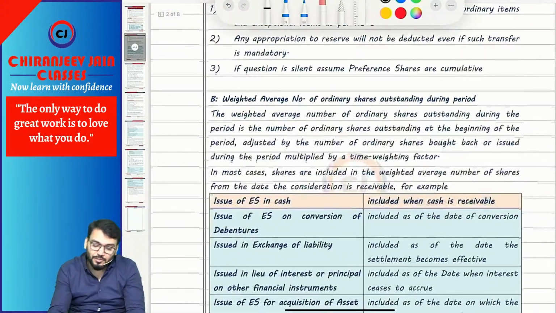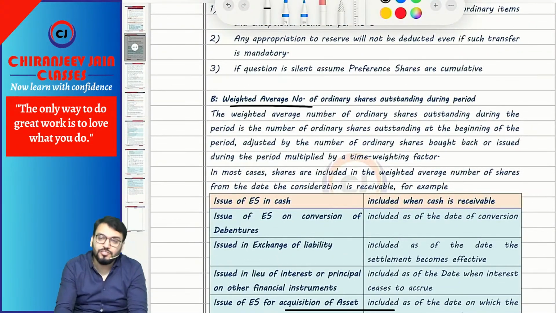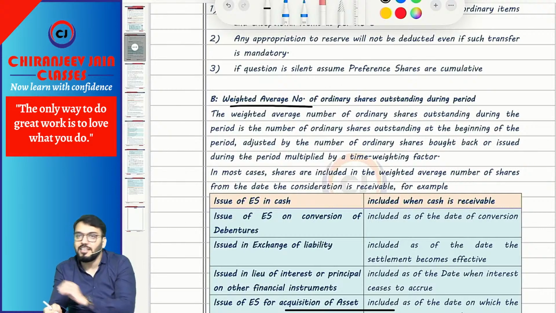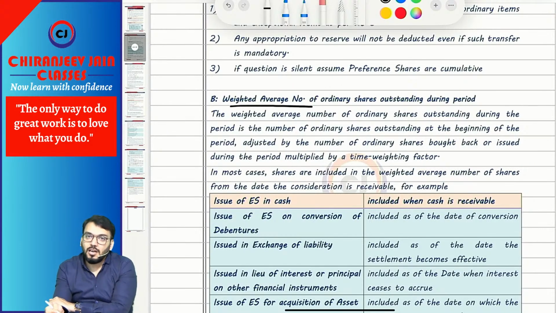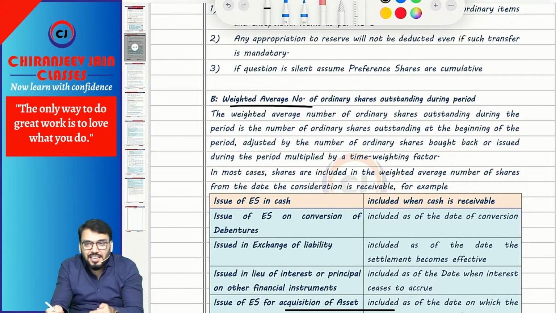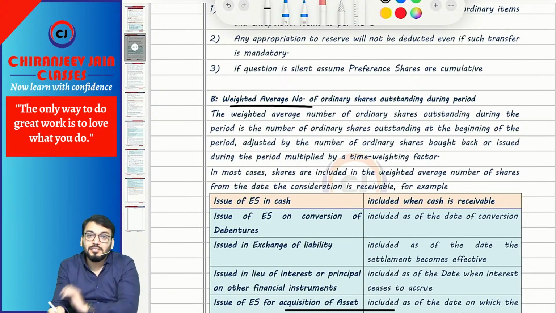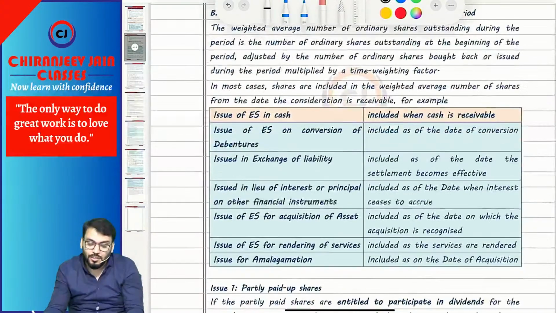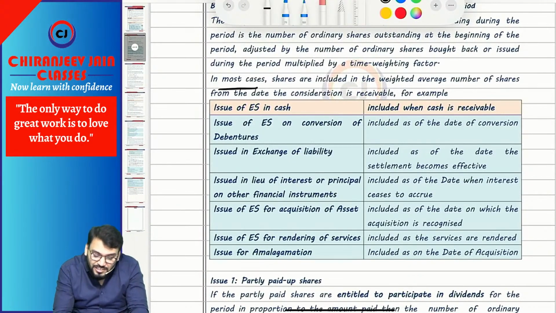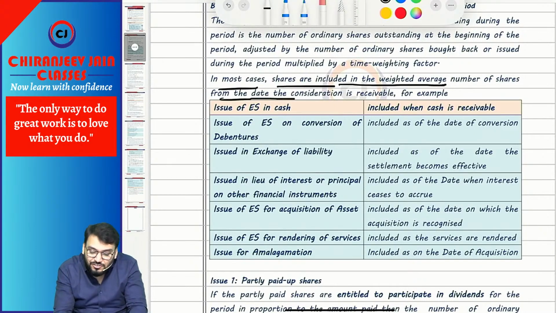Correct? Understood. Now coming to the weighted average number of equity shares. The entire discussion will be based on the weighted average. It means we should take the number of shares from the date when the consideration of equity shares is received or receivable. Means the time weight is given based on the number of days or number of months as the case may be. So in most cases, shares are included in the weighted average number of shares from the date the consideration is received or receivable.